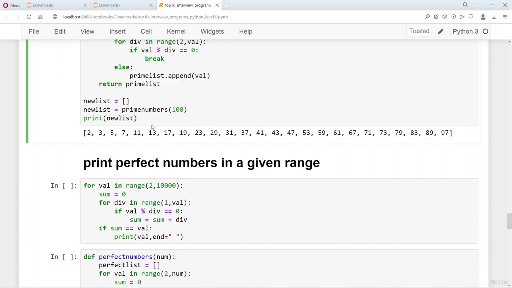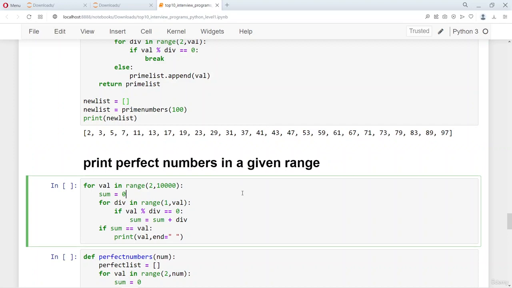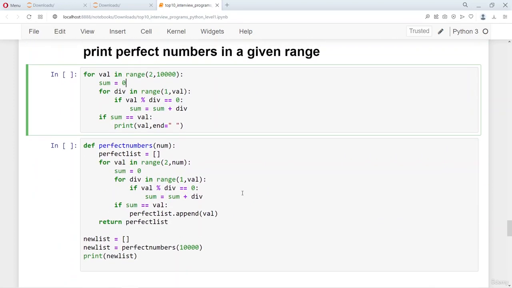The other very popular program that newcomers face all the time, or if you are learning a language, the one thing that you want to do to understand the idea of for loops and while loops is to do the perfect number program, both with a for loop and a while loop, using a function as well. So here you can see that I go through the numbers from 2 to 10,000.